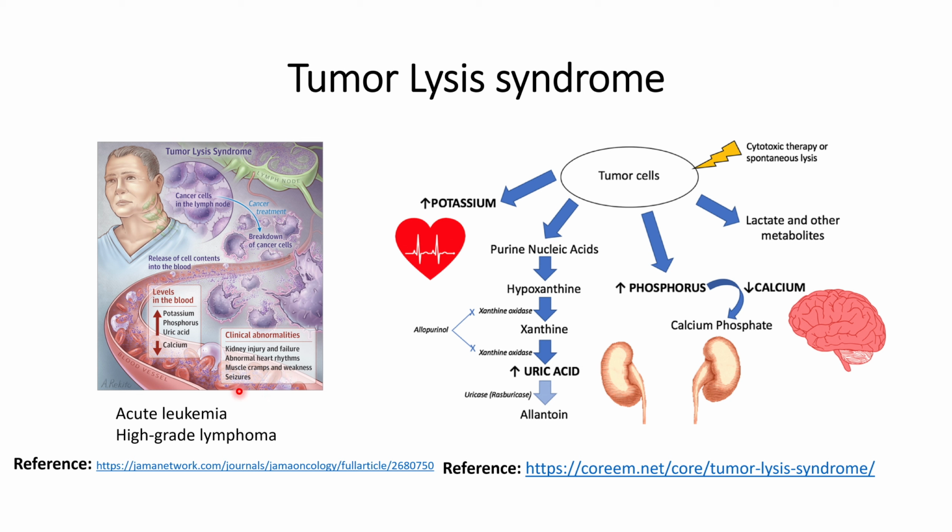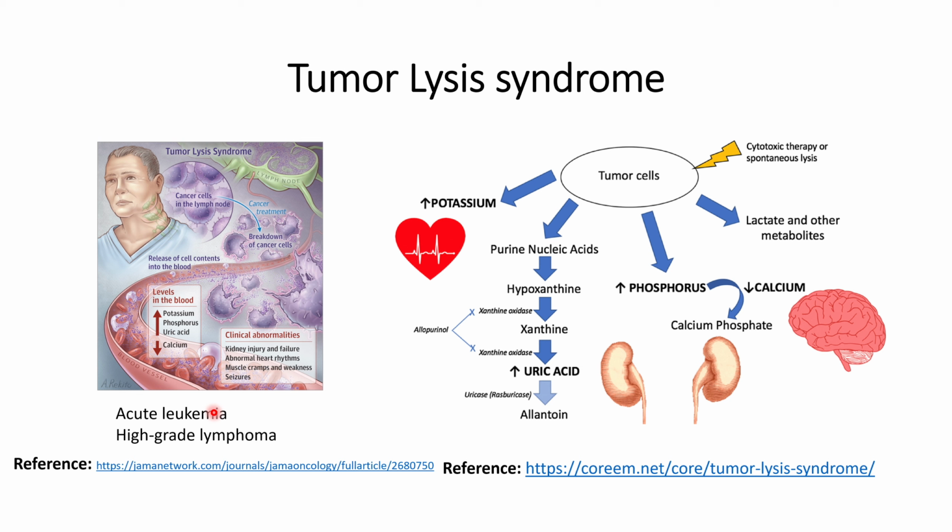And apart from these symptoms, it will also affect the heart rhythm, as the blood composition within the veins changes suddenly, within a short duration of time. And that might also cause muscle cramps and weakness, or seizures.